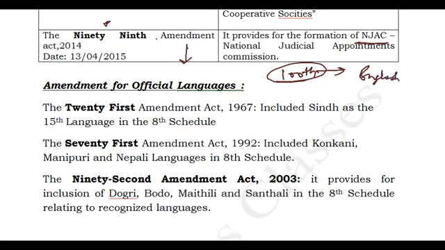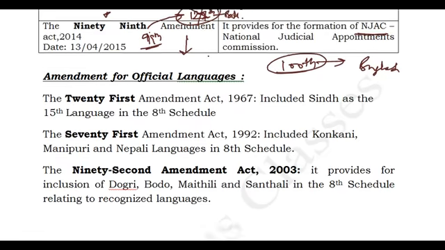And if you see this 99th Amendment Act, an act and a bill are different things. It was the 127th Bill, friends. So the bill number is also important. It is the 127th Bill, and the Constitutional Amendment Act is the 99th Constitutional Amendment Act. You may get a question on the bill, or you may get a question on the act. Mostly you won't get a question on the bill, but you may get a question on the act. So this is about the 99th Amendment Act.